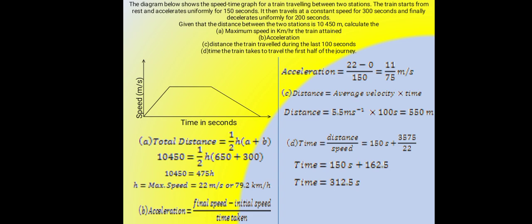10,450 meters. Calculate: A. The maximum speed in kilometers per hour the train attains. B. The acceleration. C. The distance the train traveled during the last 100 seconds. And D. The time the train takes to travel the first half of the journey.